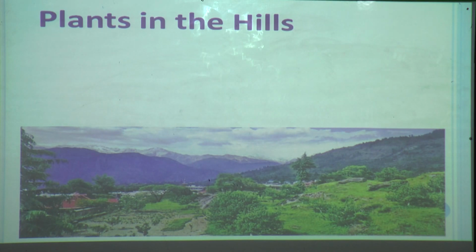Dear students, just remember there are 4 types of terrestrial plants. Just now we have seen that terrestrial plants depend on the places where they grow. Do you know what is meant by terrestrial plant? The plants that grow on land. But as you know, there are different types of lands: desert, hills, plains, and marshy places.